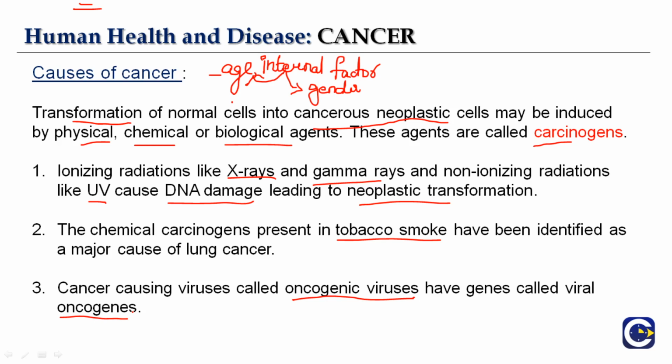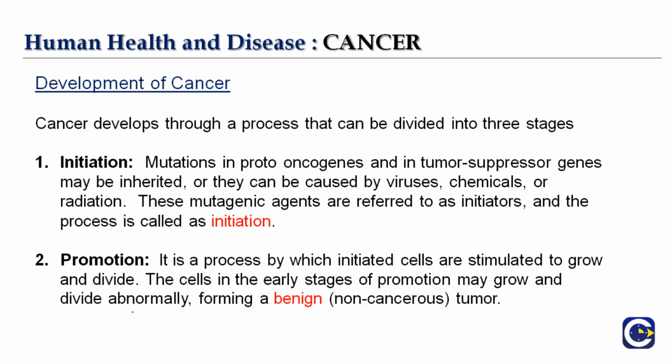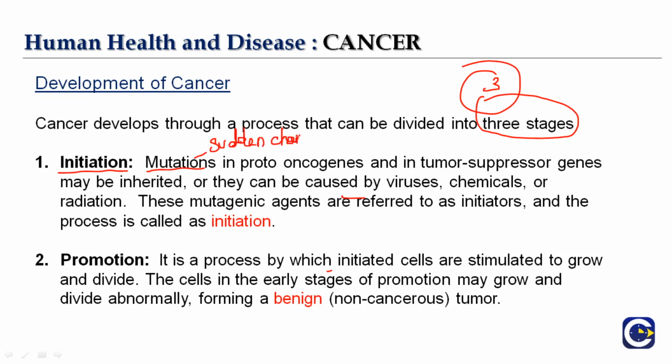Okay, now let's move to the next part. So the development of cancer we are going to see in this part. So what is said here? Cancer develops through a process that can be divided into 3 stages. Okay, 3 stages. So first is initiation. So it's just the onset of a disease. Mutations means sudden change. Right? Mutation is a sudden change.